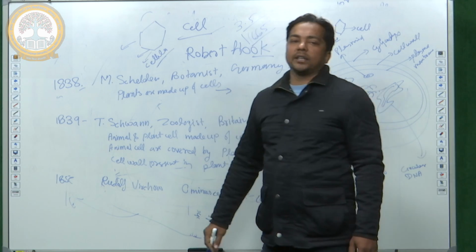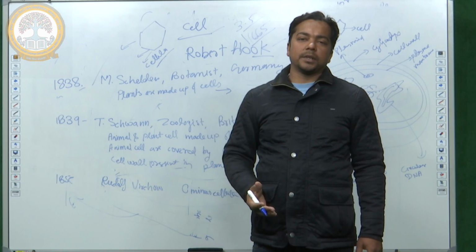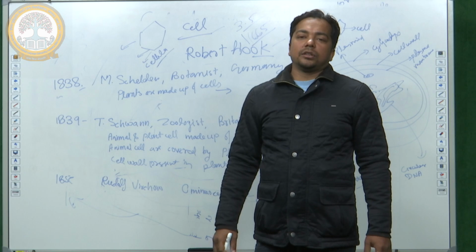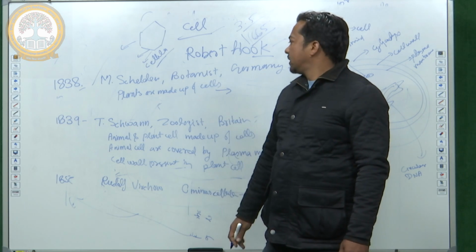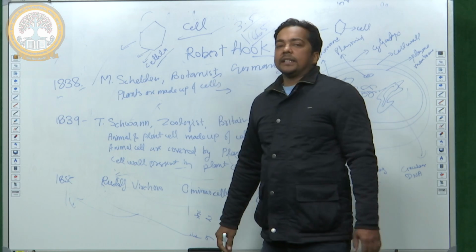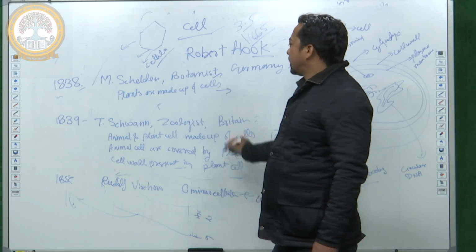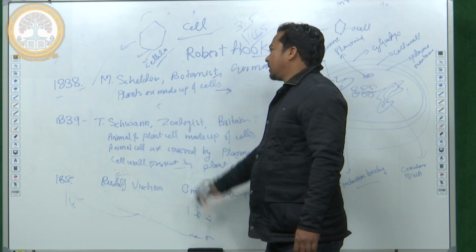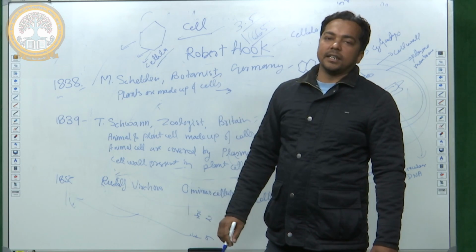When he did the microscopic study of plant cells, he being a botanist, we know the botanist is interested in plants. So plant cells are made up of cells. He gave the statement in 1838.